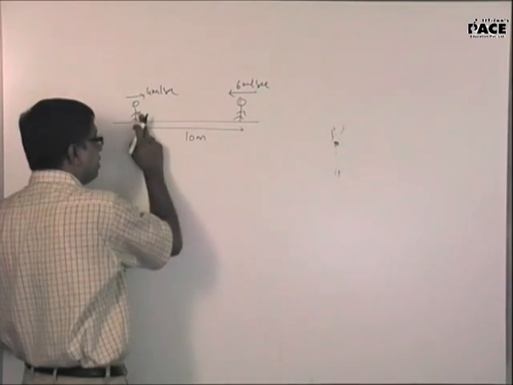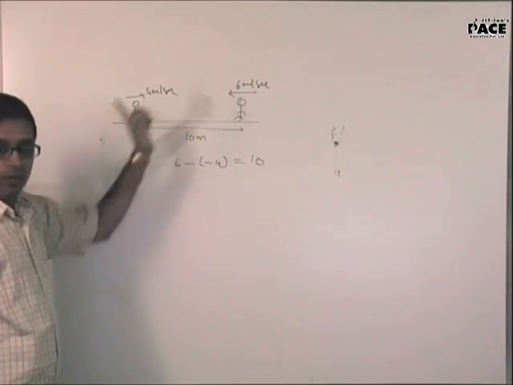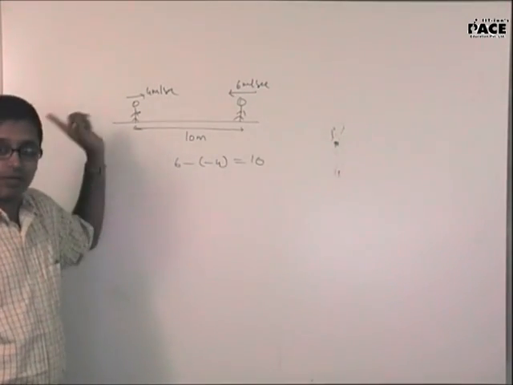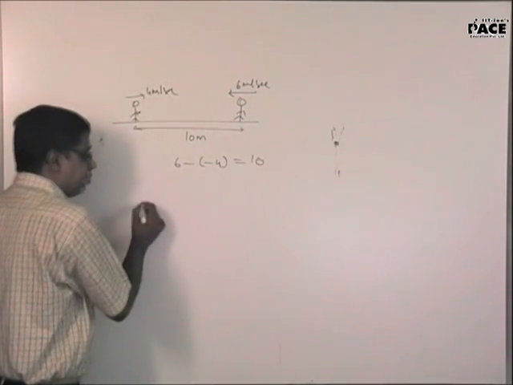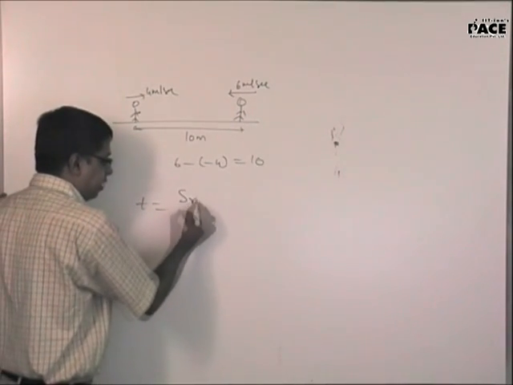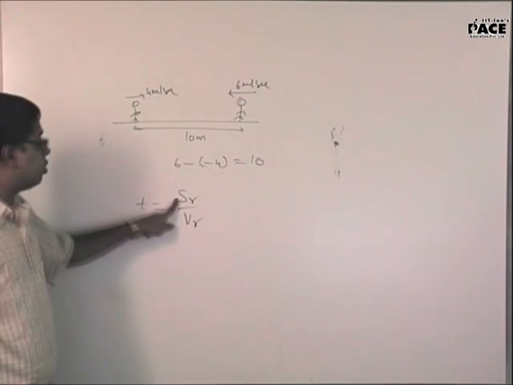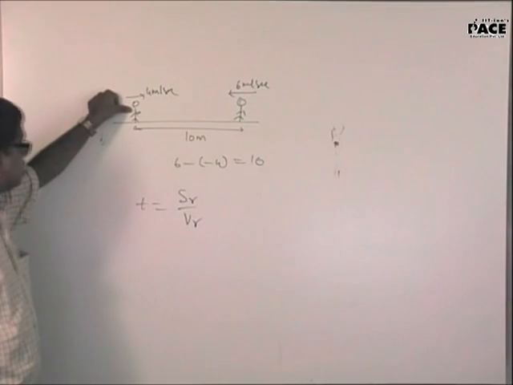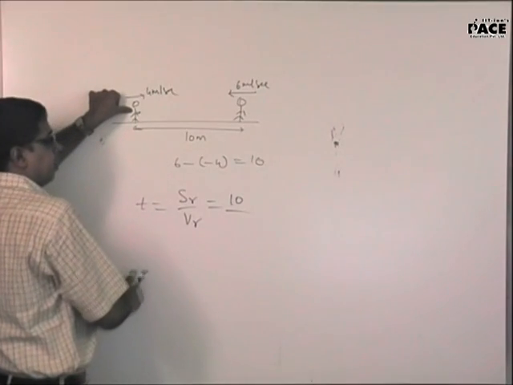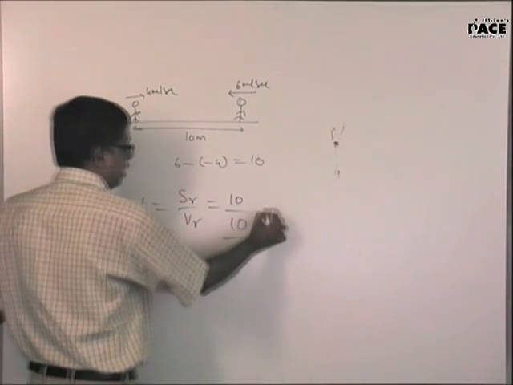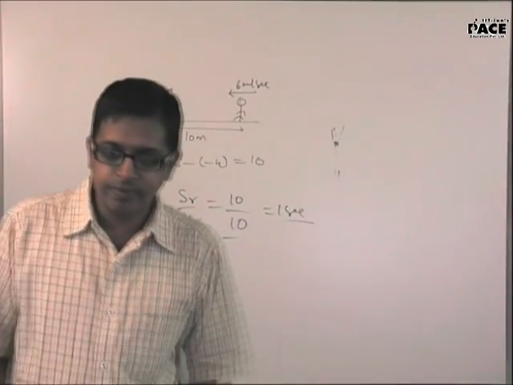How did you get that? He is at rest. 6 minus of minus 4 is 10. V1 minus V2. Whoever is the observer, their velocity is being subtracted. Fine. So velocity is displacement by time. Time is displacement by velocity. I will take both of them relative. Now what is the relative displacement? There is only one way that both of them can meet. Because now this particle is at rest. This man should have moved by a distance of 10. And with what relative velocity? 10. Hence after 1 second the two people will meet. Is everybody convinced about this? Yes, sir.